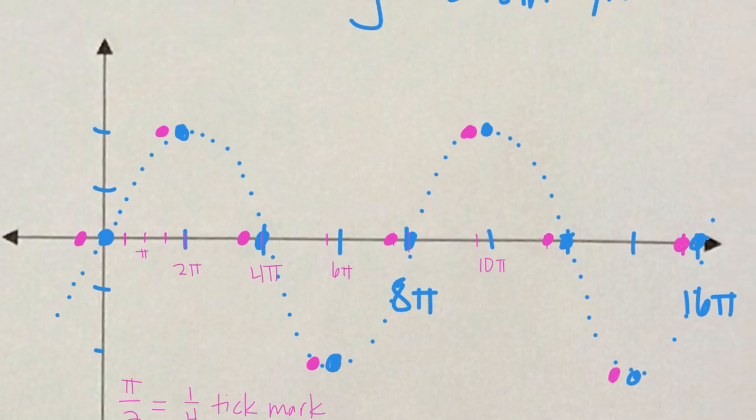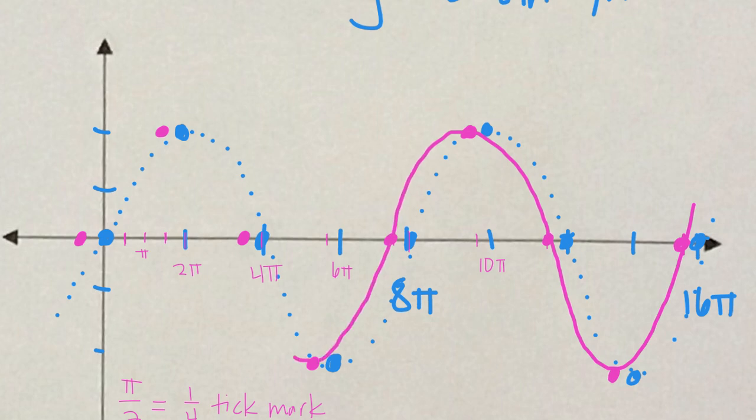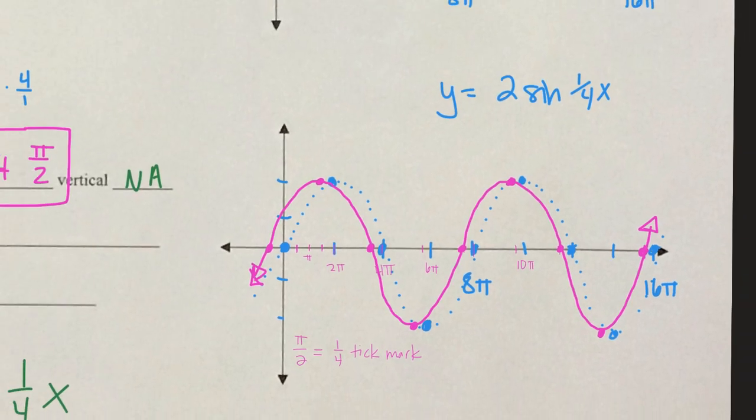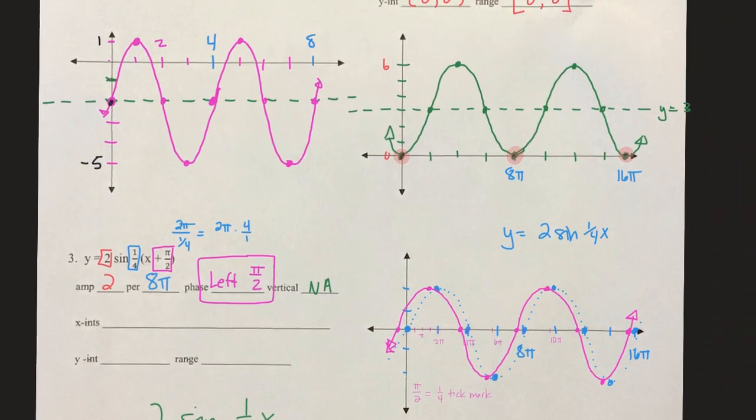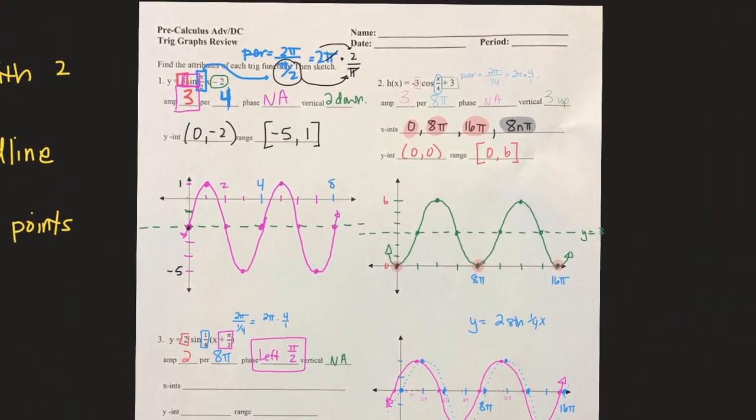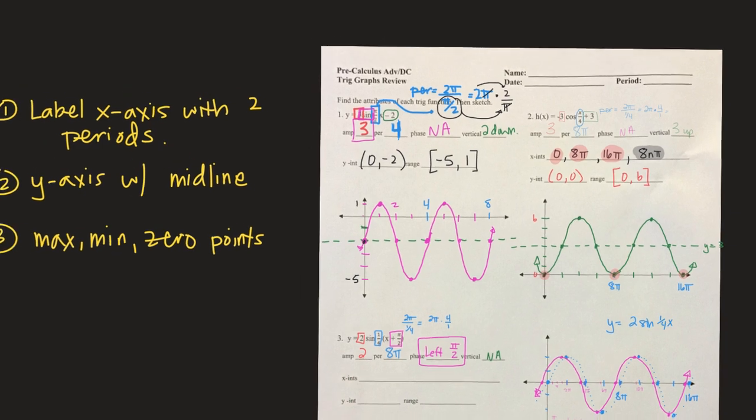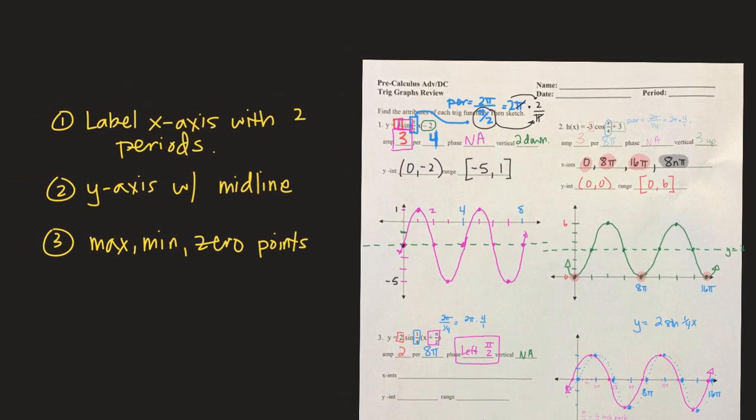So here are your points in pink. Your pink graph will be your solid graph. Yours doesn't have to be pink, of course. It should be a solid graph, though, because your intermediate graph was dashed. So there's your final graph right there in pink. Hopefully this has been helpful, and your brain now remembers the things that you need to do and show in order to convince me that you know what you're doing when it comes to graphing sine and cosine.